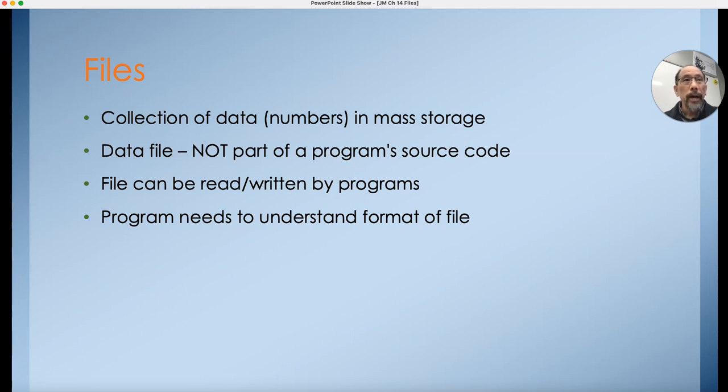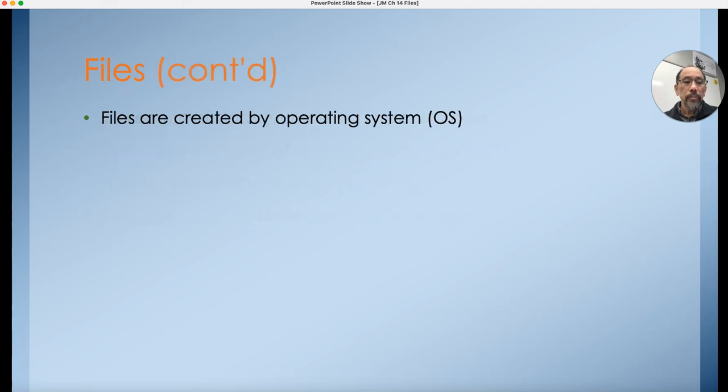Each file has a different format. So for example, Microsoft Word has a different file format than, say, a Google Doc or a movie file. Each one of those programs has a very specific data format for the information that it reads. It's almost like having different kinds of languages. Each file format can be read only by certain kinds of programs.